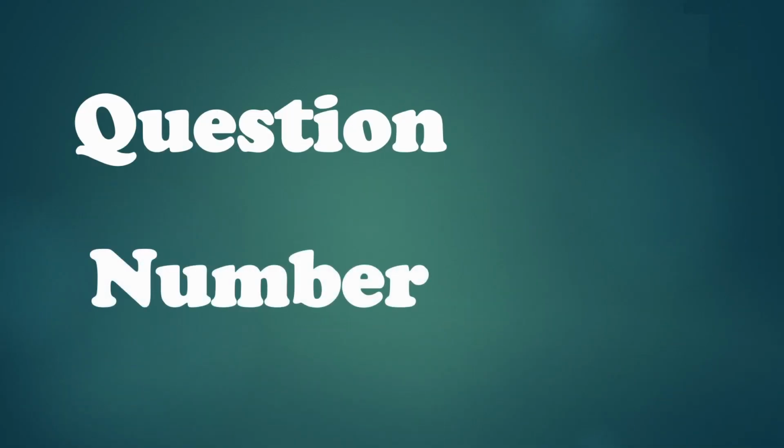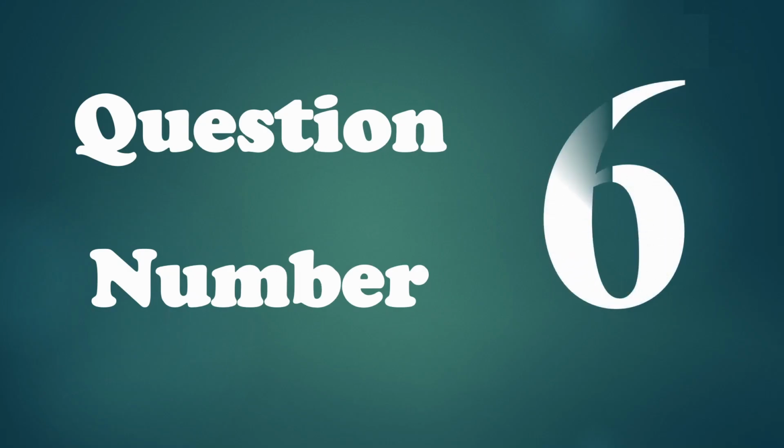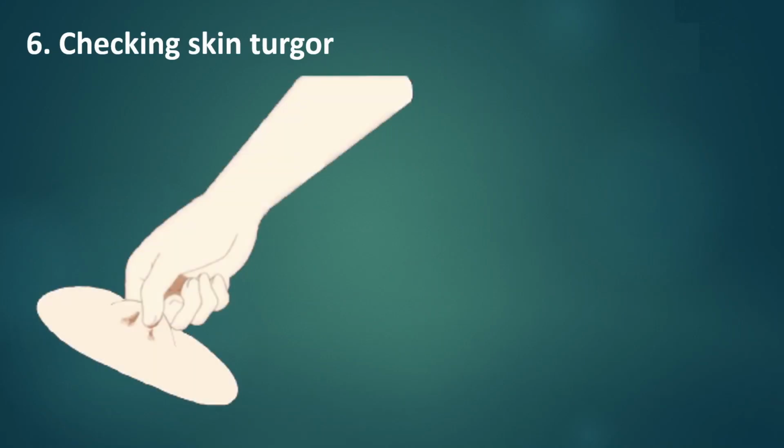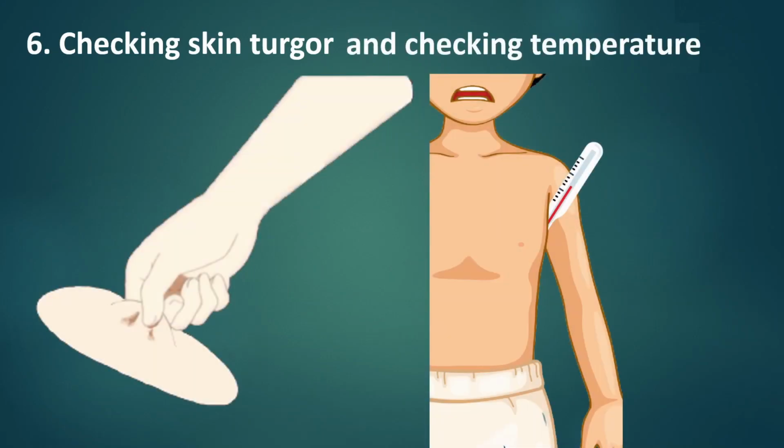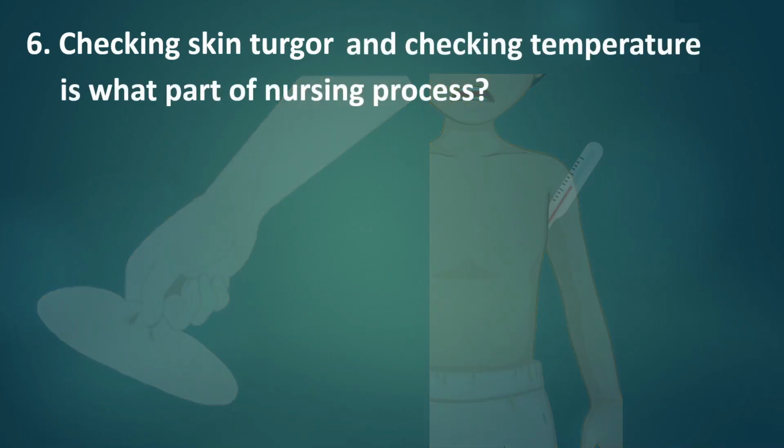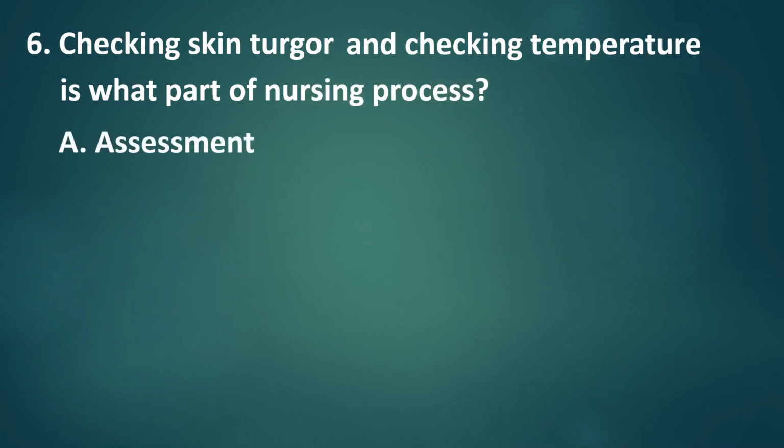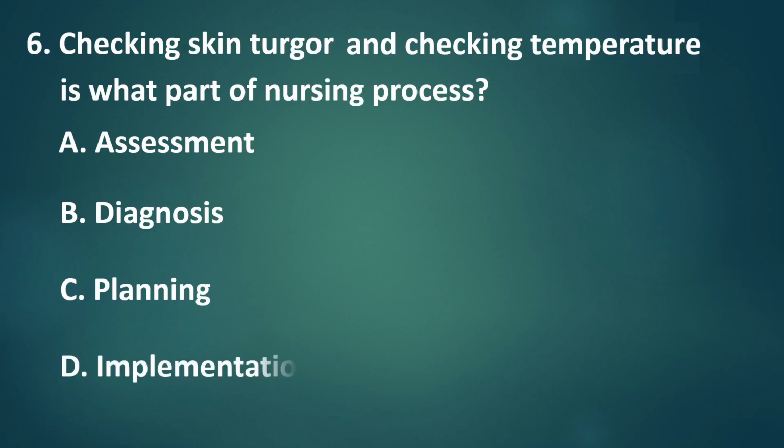Question number 6. Checking skin turgor and checking temperature is what part of nursing process? A. Assessment. B. Diagnosis. C. Planning. Or D. Implementation.